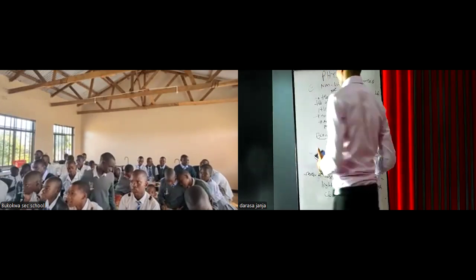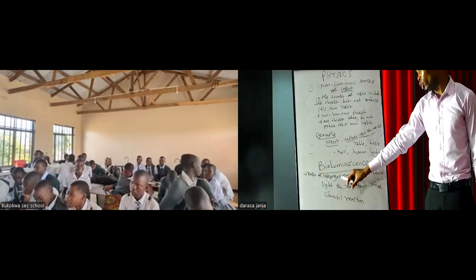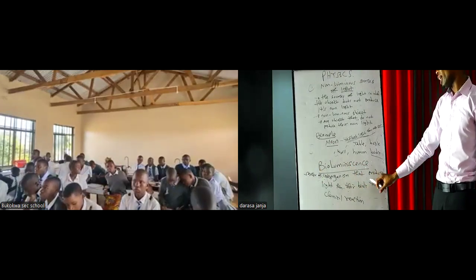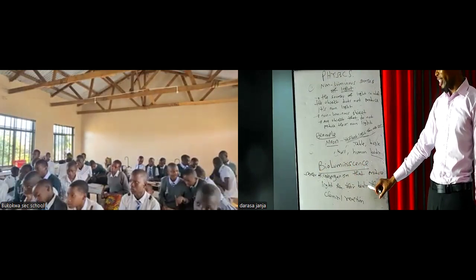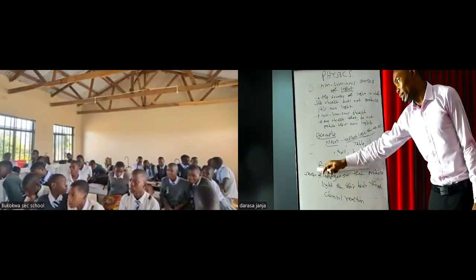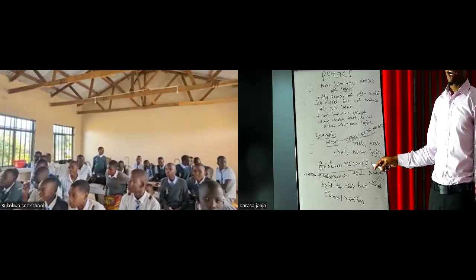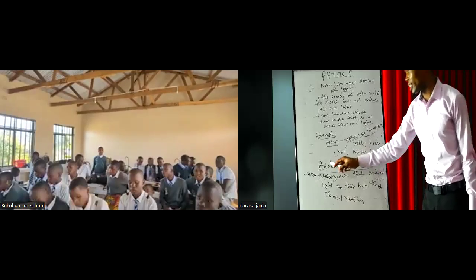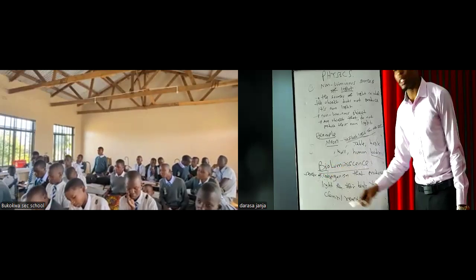So, bioluminescence is considered as a source of light produced by organisms due to chemical reaction in their bodies. This is a source of light produced by living organisms, hence the word bio. The word bio means living organism.